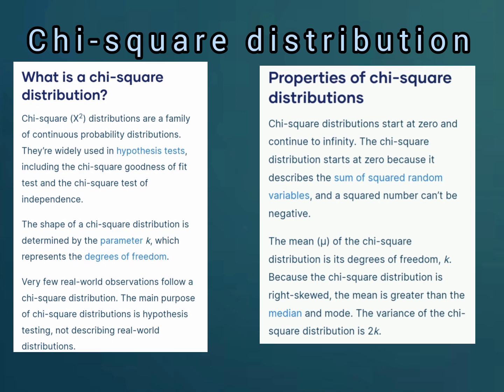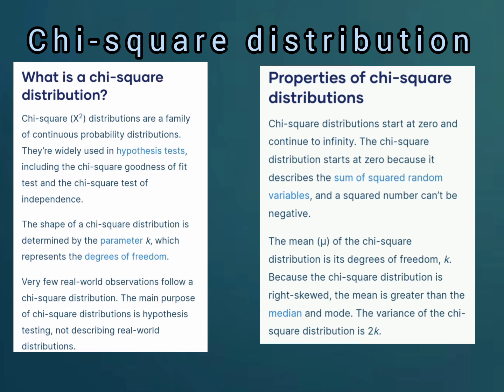Now let me tell you what a chi-square distribution is. Chi-square distributions are a family of continuous probability distributions. They are widely used in hypothesis tests, including the chi-square goodness of fit test and the chi-square test of independence. The shape of a chi-square distribution is determined by a parameter which represents the degrees of freedom, and very few real-world observations follow the chi-square distribution. The main purpose of a chi-square distribution is hypothesis testing and not describing real-world distributions.